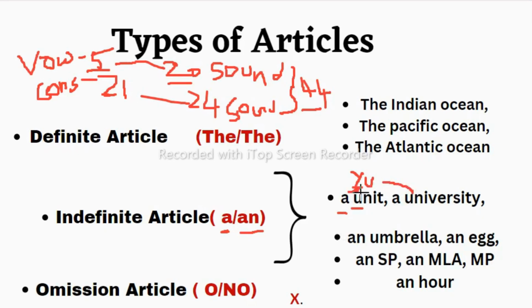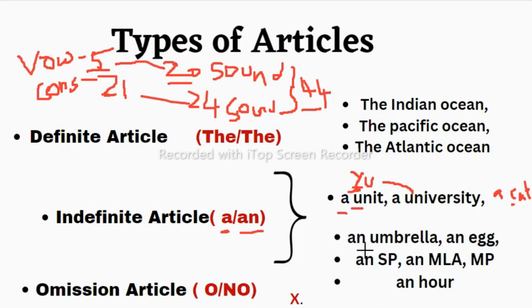So this consonant sound is coming, that's why I have used a here, a university. But when I write a dog or a cat, these give the consonant sound only. A cat, the k sound is given, which is a consonant. So at that time also we have to use the article a. So all in all, we have to see the pronunciation, not the letters.